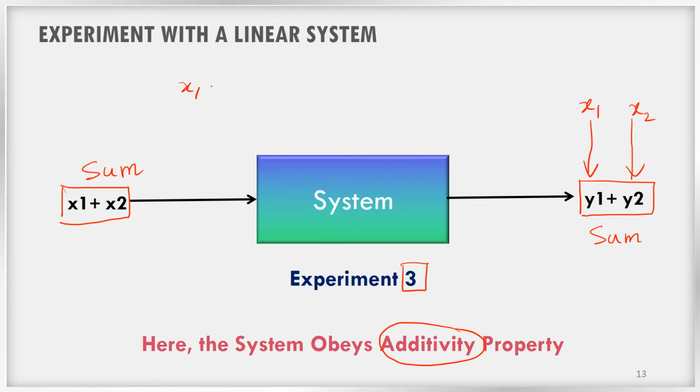For x1 we are getting an output y1, for x2 we are getting another output y2, and when we apply x1 plus x2, if I get y1 plus y2 as the output, then we can say that the system obeys the additivity property. So does that mean that a system obeying the additivity property is a linear system? No. The answer is not complete. It should obey one more rule.